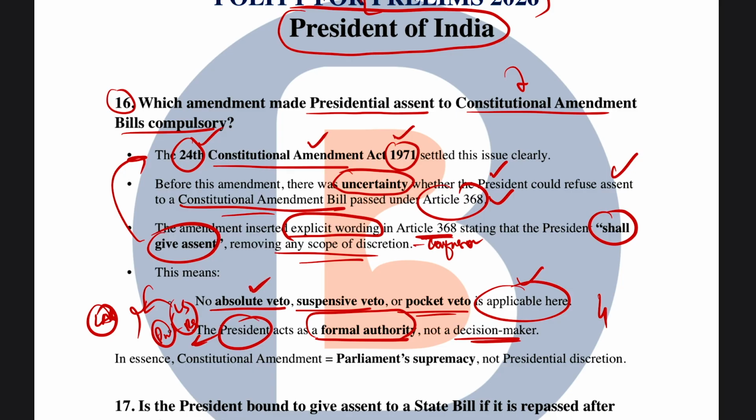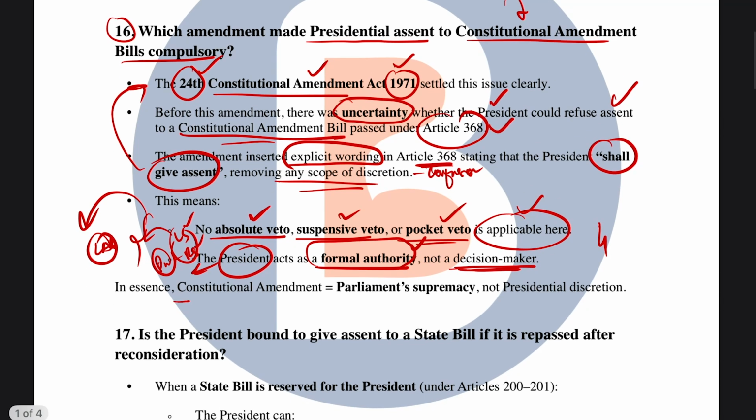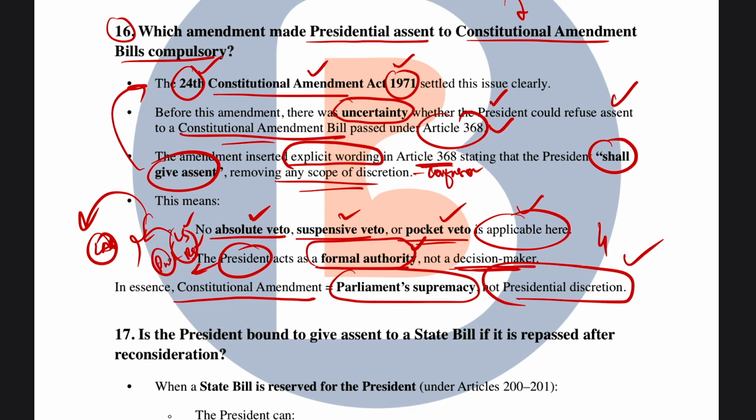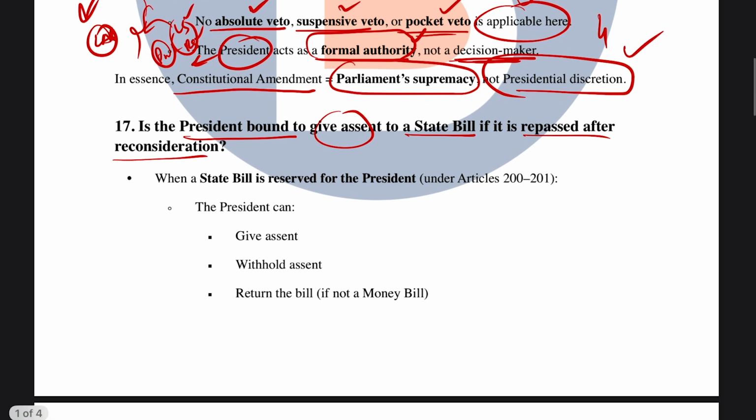He must assent, and no absolute veto, no suspensive veto, and no pocket veto. So basically, he is not a decision maker, but rather he has to say yes. He has to nod his head for the views of the Lok Sabha and Rajya Sabha with respect to this constitutional amendment bill. So in a sense, constitutional amendment is equal to Parliament's supremacy, and it's not the president's discretion.